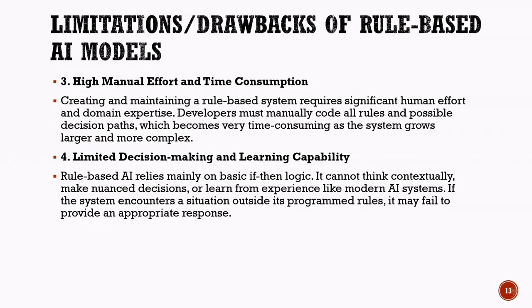Rule-based systems also have limited decision-making and learning capabilities. They operate mainly using simple if-then logic and can only respond according to the rules that have been programmed into them. Unlike learning-based AI models, they cannot understand context, learn from experience, or improve their performance over time. If the system encounters a situation that is not covered by its predefined rules, it may be unable to provide an appropriate response. This makes rule-based AI less effective in dynamic environments where new situations and challenges arise frequently.